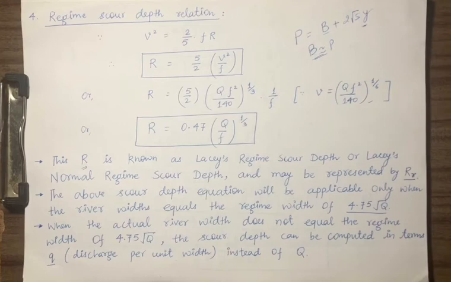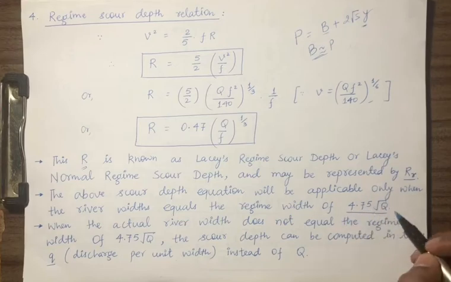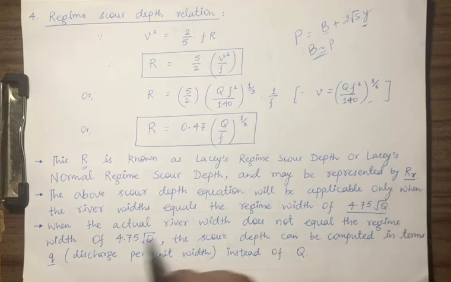So this equation is valid for the condition when the width of the regime is equal to this value 4.75 root Q, which is what? The perimeter only, the wetted perimeter. When the actual river width does not equal the regime width, the scour depth can be computed in terms of small q instead of capital Q.